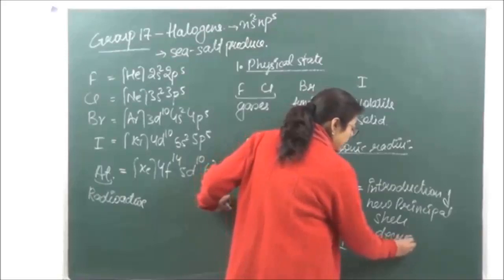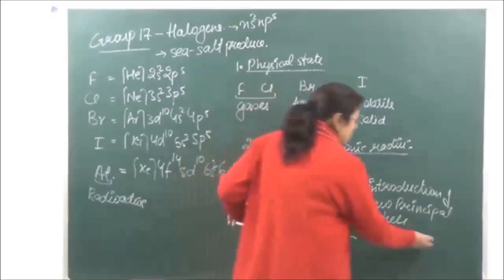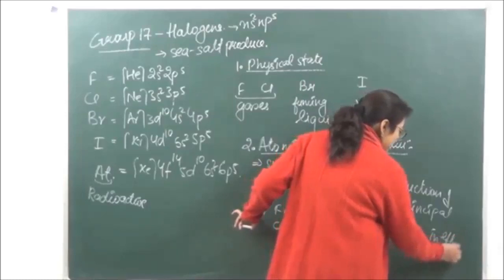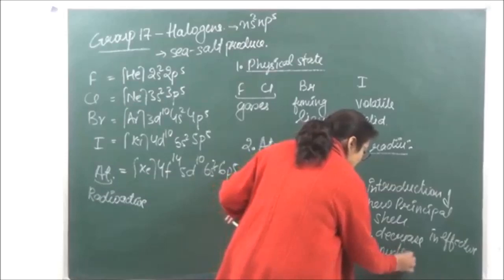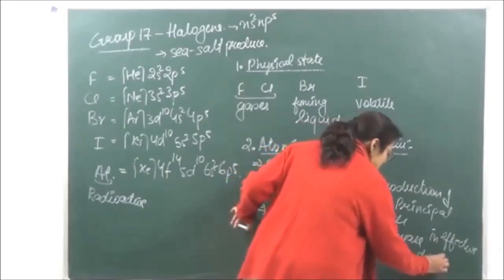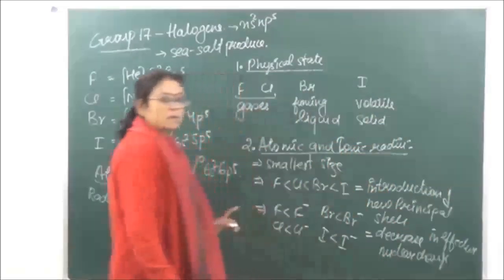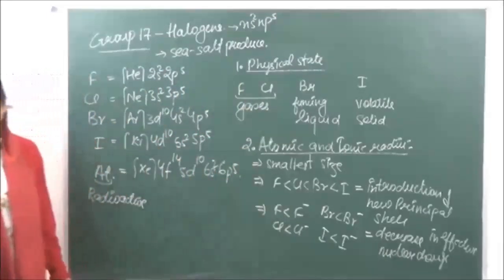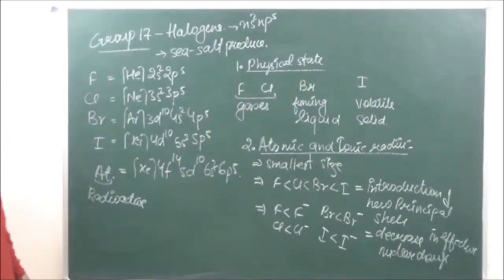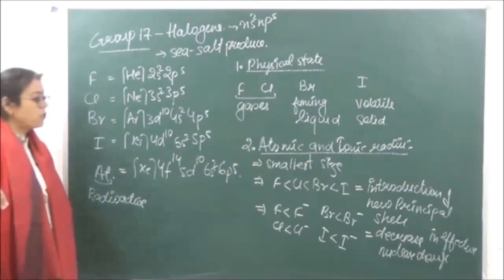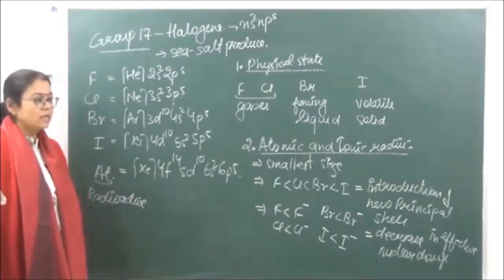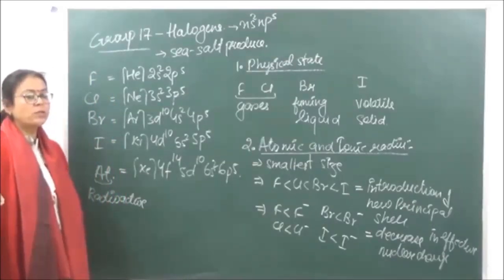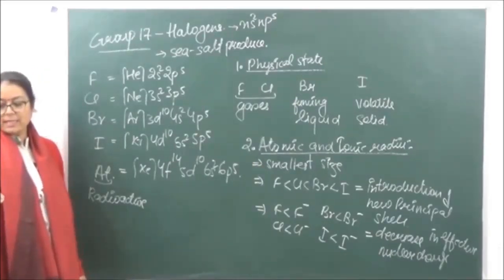So this we have already done in our class 11. Okay. Now the atomic volume, what will happen to atomic volume? Because the size is increasing as we are going from fluorine to iodine, if size increases, volume is going to increase, and what will happen to density?